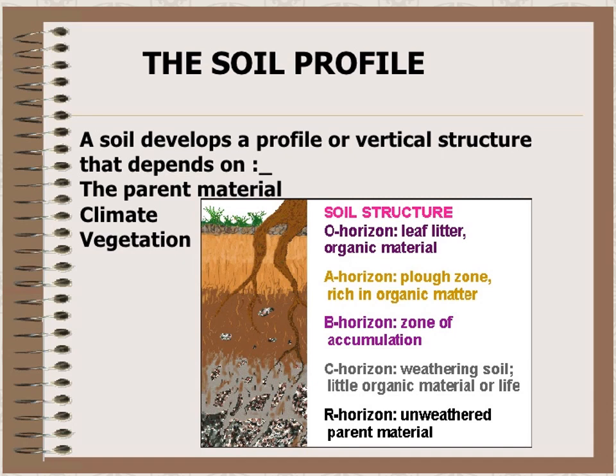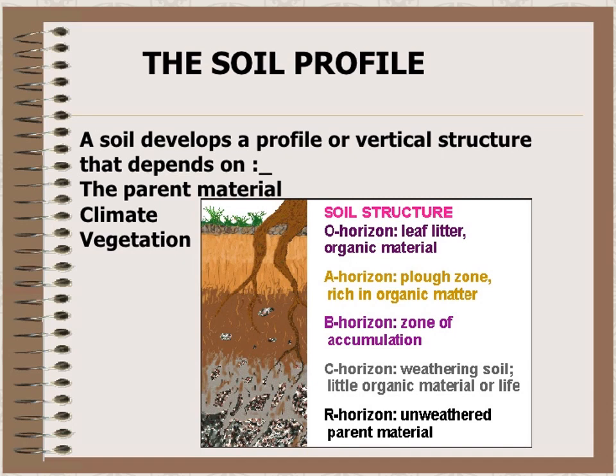In our book, there are A horizon, B horizon, C horizon, D horizon. The soil has various layers. What is soil profile? A vertical section of the soil that shows its various layers or horizons.